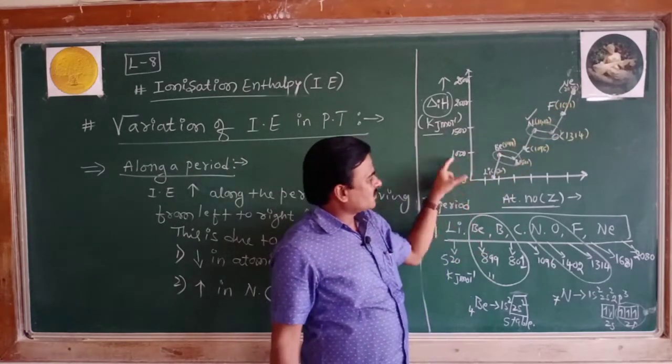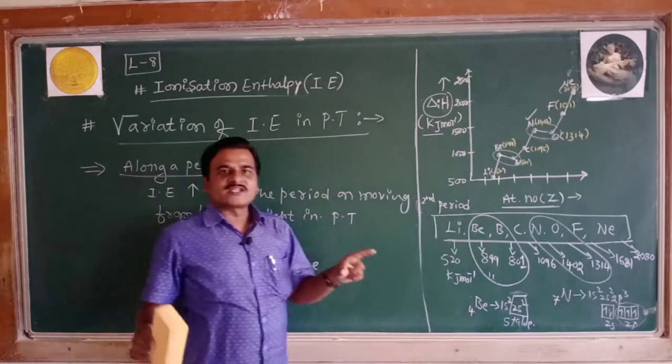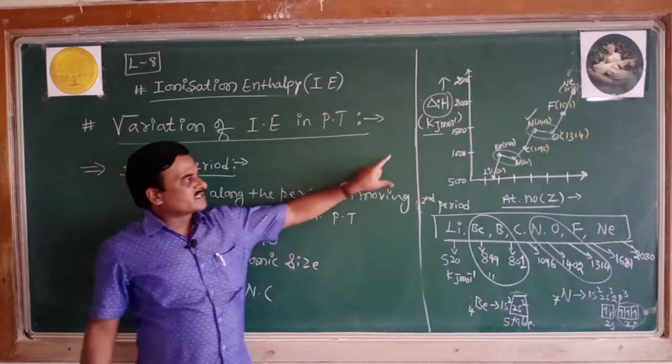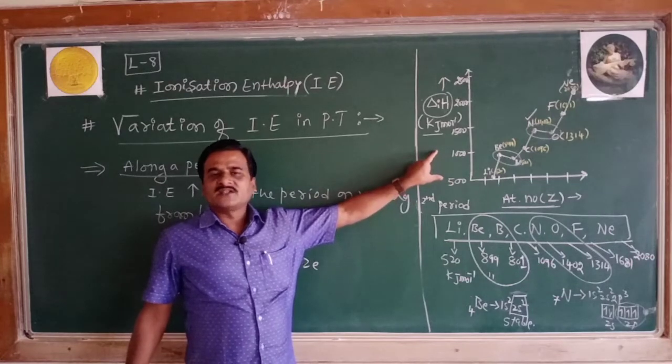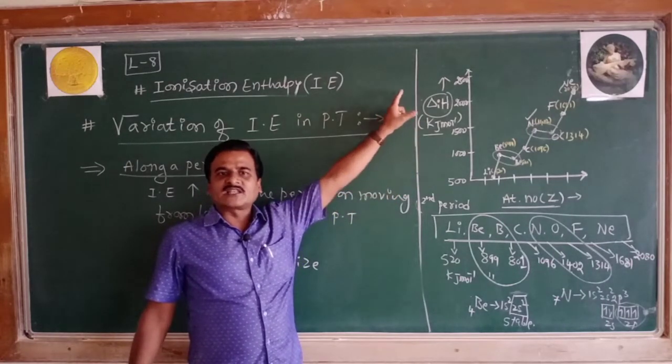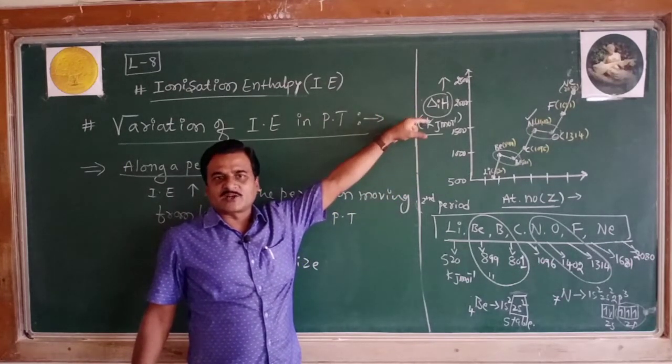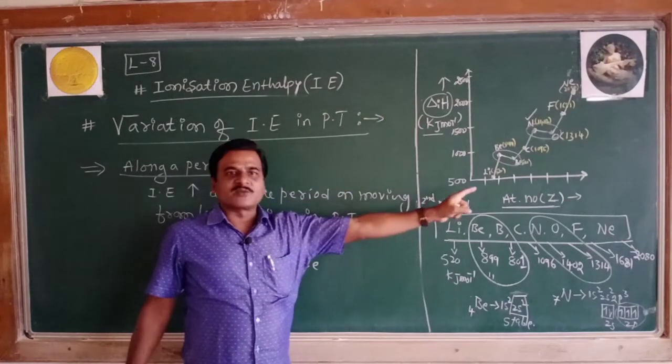So this trend of ionization enthalpy is clearly justified with this graph, plotting ionization enthalpy values of second period elements along the y-axis against their atomic number.